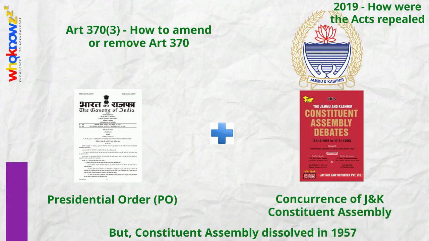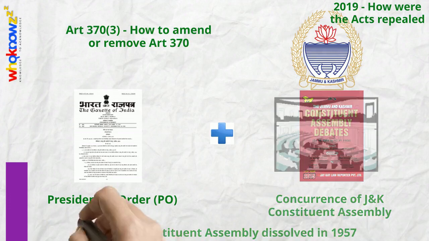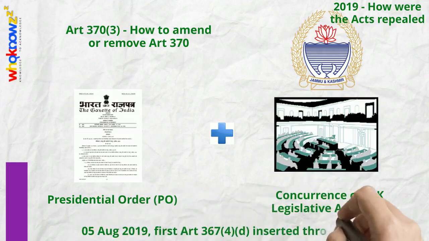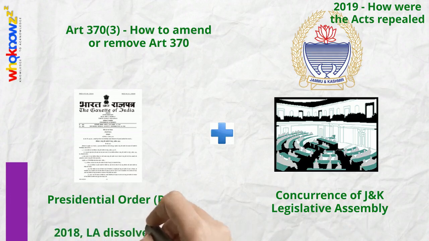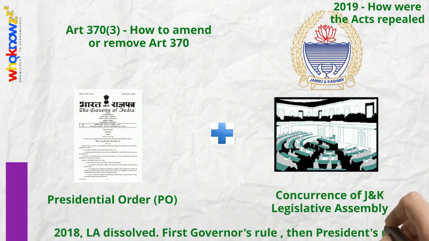The presidential order changes that language to make it the Legislative Assembly rather than the Constituent Assembly. Still, the clause mandates that the President get the approval of the Legislative Assembly. But Jammu and Kashmir doesn't have one right now, since it was dissolved in 2018 and replaced with first Governor's rule and then later President's rule. So how did the government get around that?